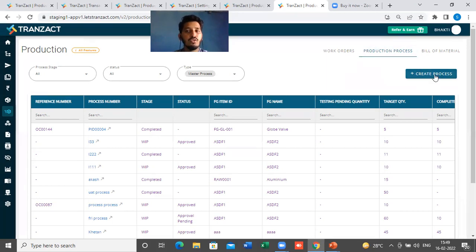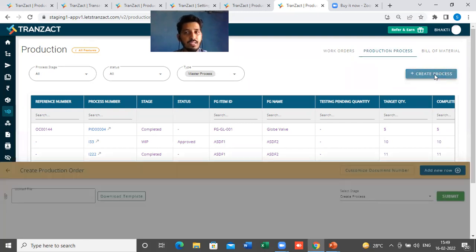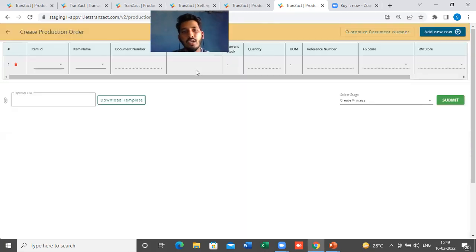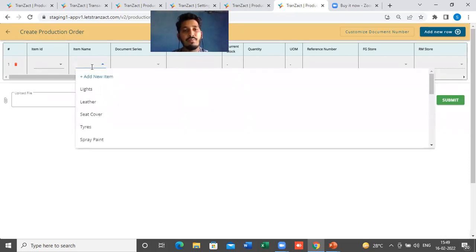Those options will get enabled here under this production process. If you see here, under this production process you will get an option of create process. I can go for this create process, and the same page will open here. The difference is that the details will not get fetched automatically. I have to give the detail for which item I want to start my production.